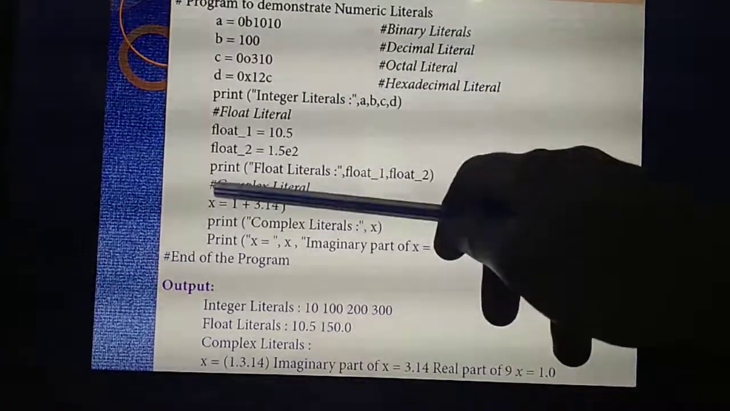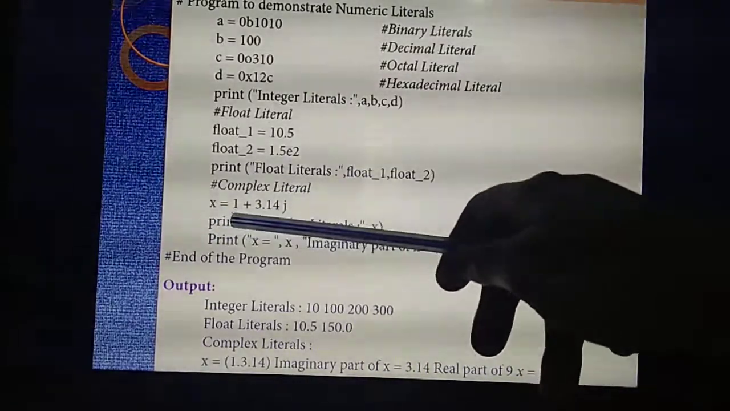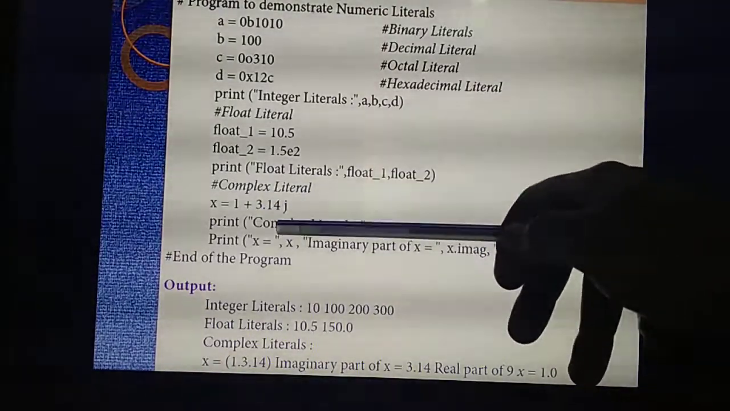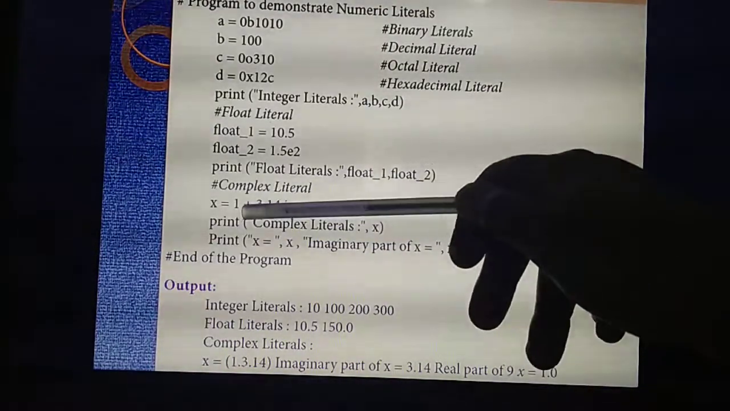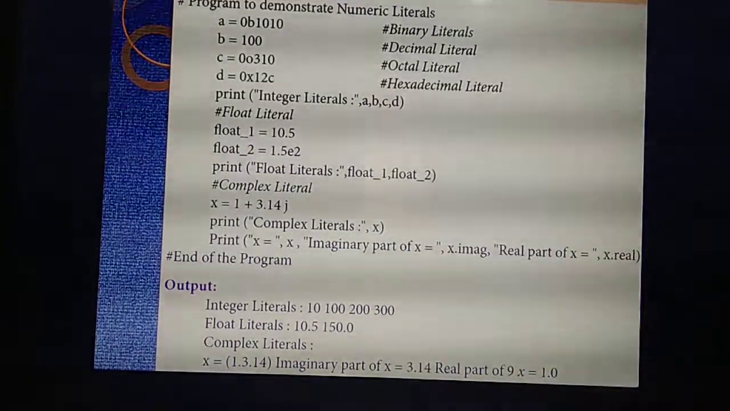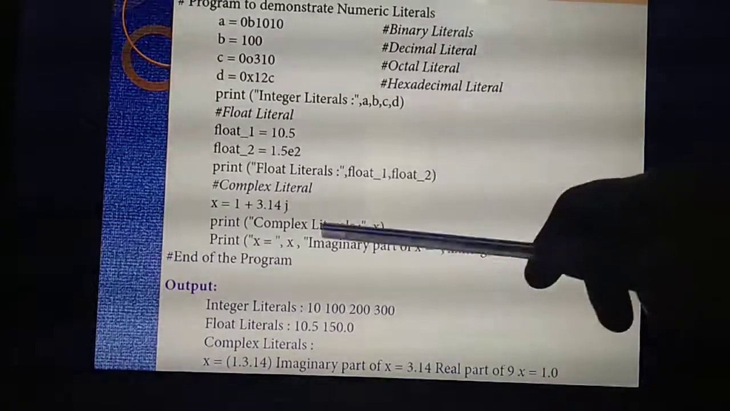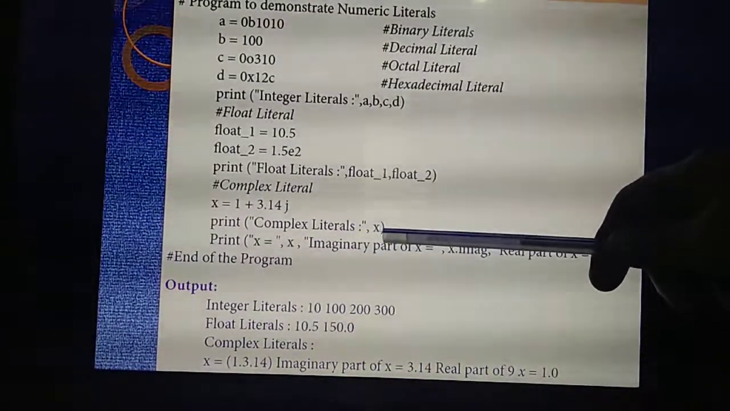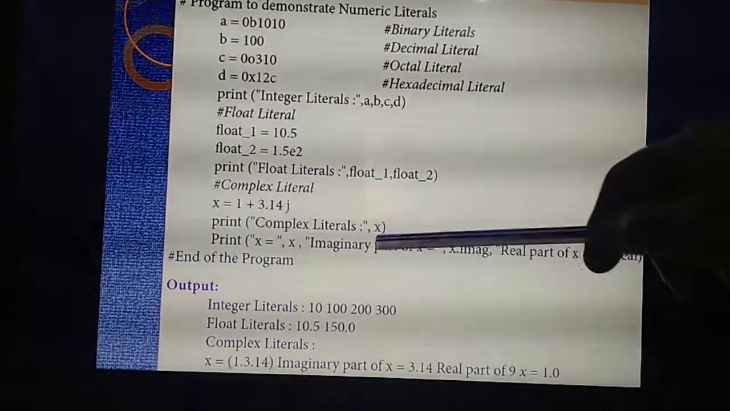So I am declaring a variable called x. I am giving the complex expression 1 plus 3.14j. Which is the real part? 1. Which is the complex part, the imaginary part? 3.14. So next line I am going to print complex literals. The complex literal I have declared in x, so I am calling that variable.